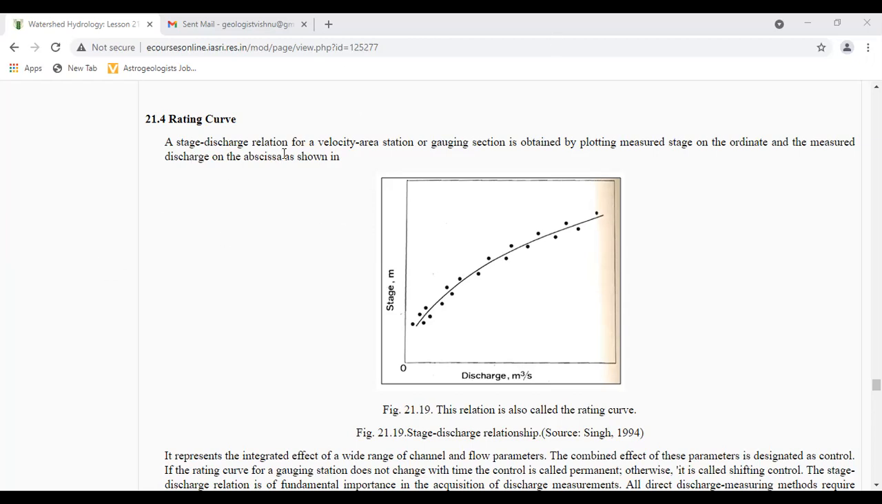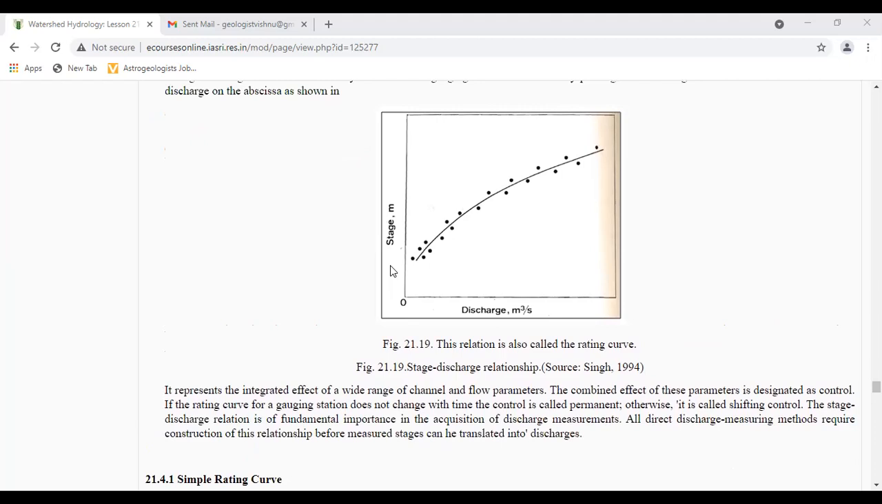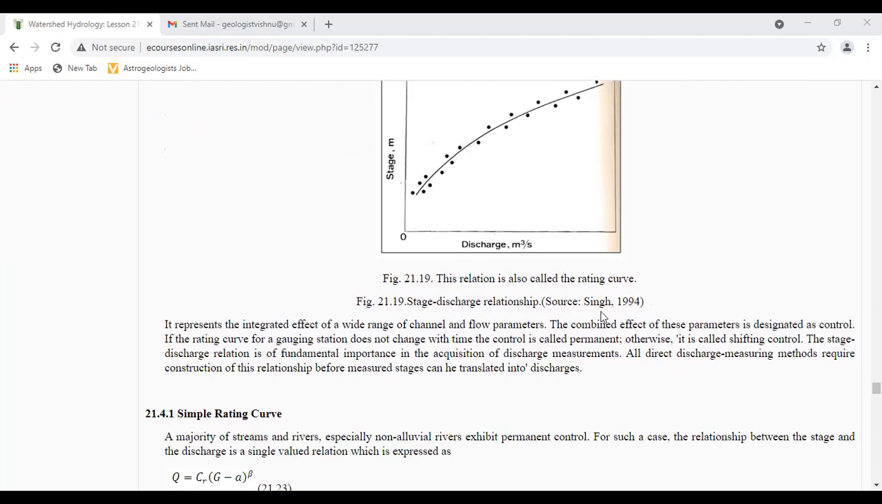A stage discharge relation for a velocity area station or gauging section is obtained by plotting measured stage on the ordinate and the measured discharge on the abscissa as shown in figure. Here x-axis the discharge, y-axis is the stage. This relation is also called the rating curve. Stage discharge relationship.